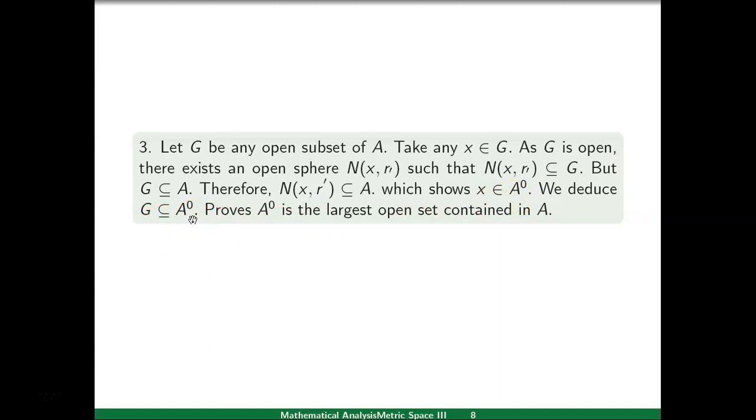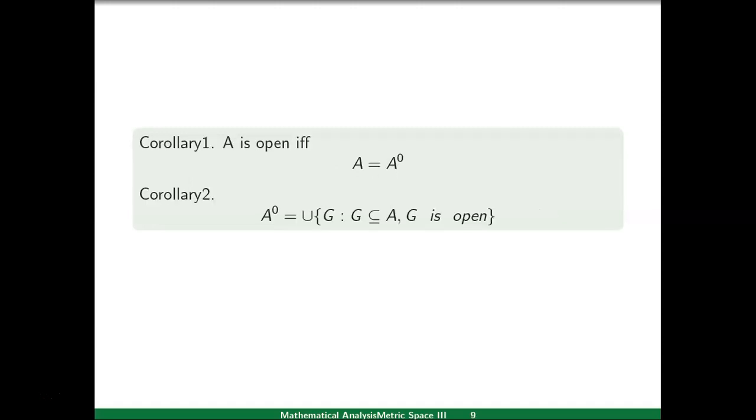So A interior is an open set, and when it is compared to another open subset G of A, we proved that A interior contains this open set. So here it is clear that A interior is the largest open set contained in A. As a corollary to this, we conclude that A is open if and only if A is equal to A interior.